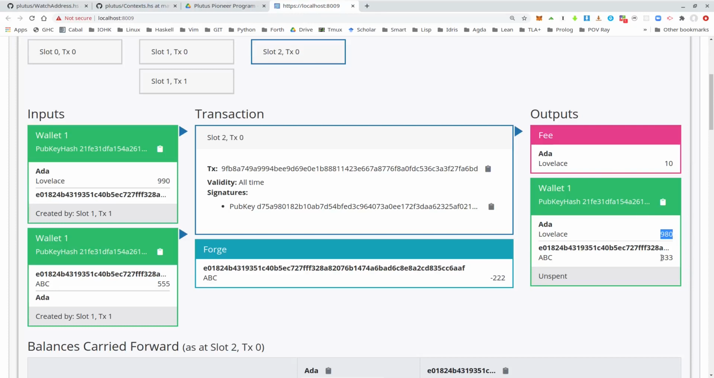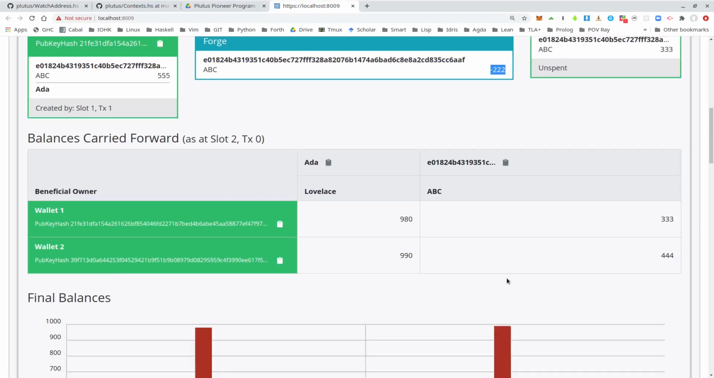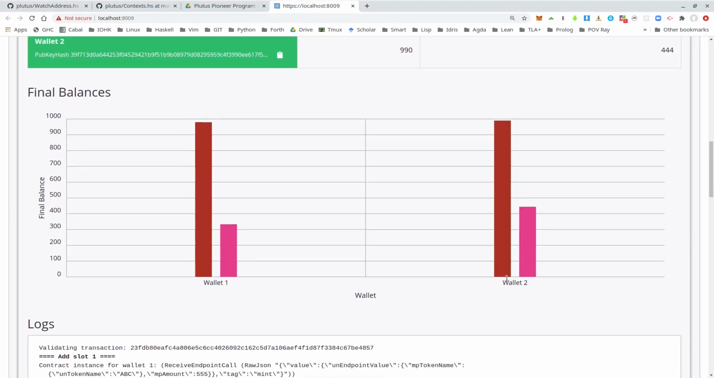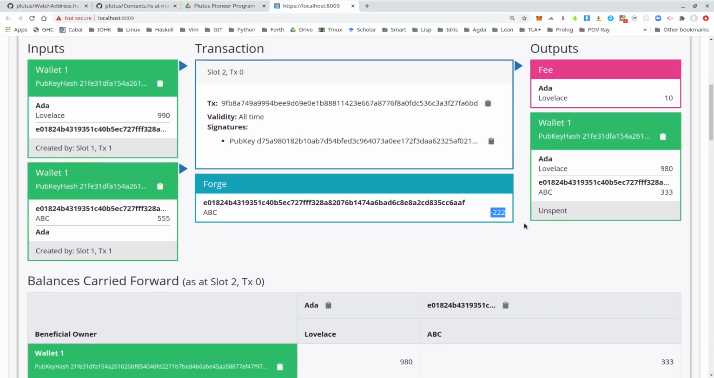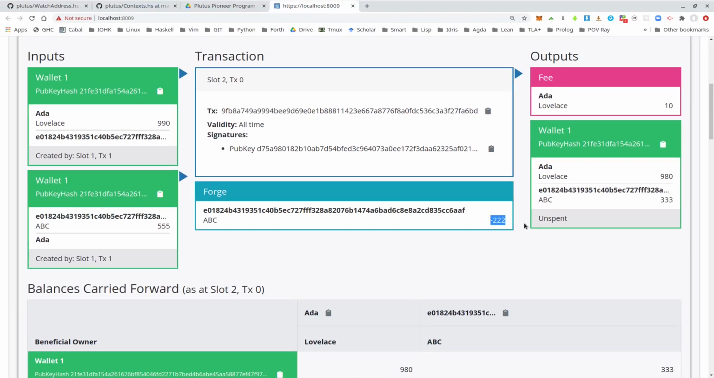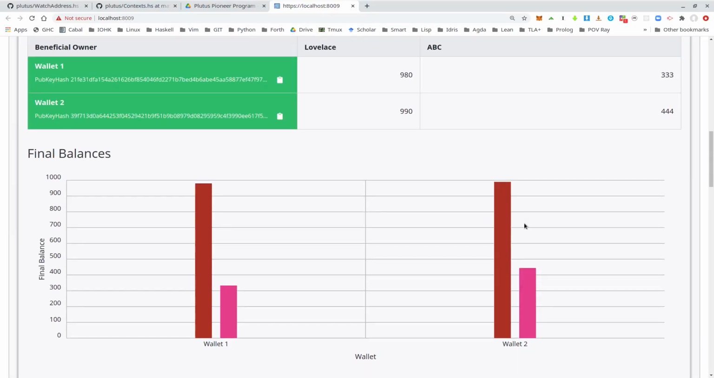And it also contains the token change, what is left over from the 555 after burning 222. And the end result is, we see here, both wallets have 980, and wallet 1 is left with 333 tokens and wallet 2 with 444. So we see that indeed with this currency symbol and the corresponding policy that we wrote, which allows all burning and all minting, we can do arbitrary things.